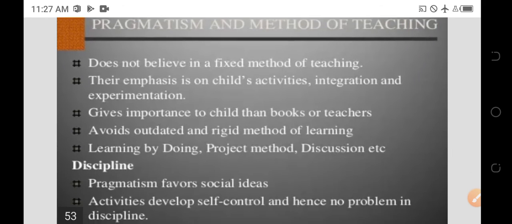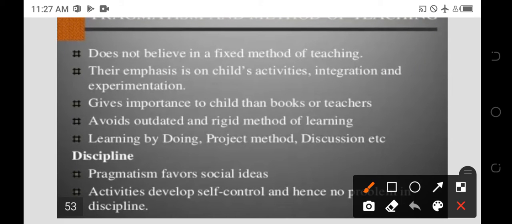Pragmatism and method of teaching. Now what is the method of teaching? It does not believe in a fixed method of teaching, it tries various methods and does not depend only on one fixed method. Their emphasis is on the child's activities, integration, and experimentation. So the methods are changing and they try new methods day by day. It gives importance to the child rather than books or teacher.